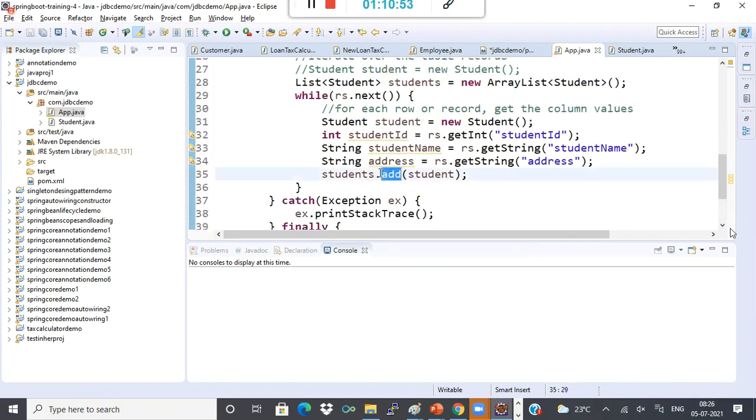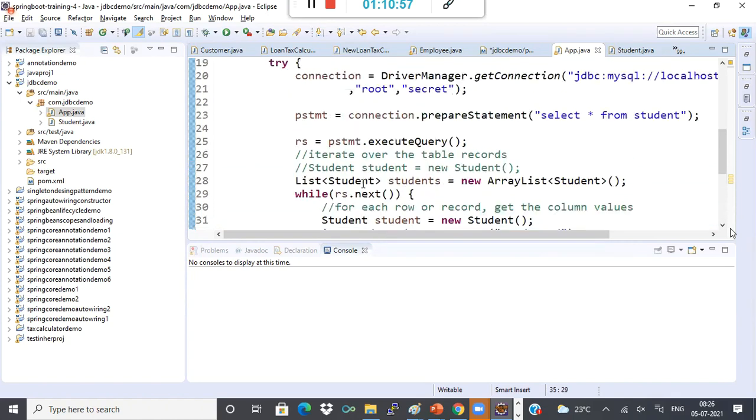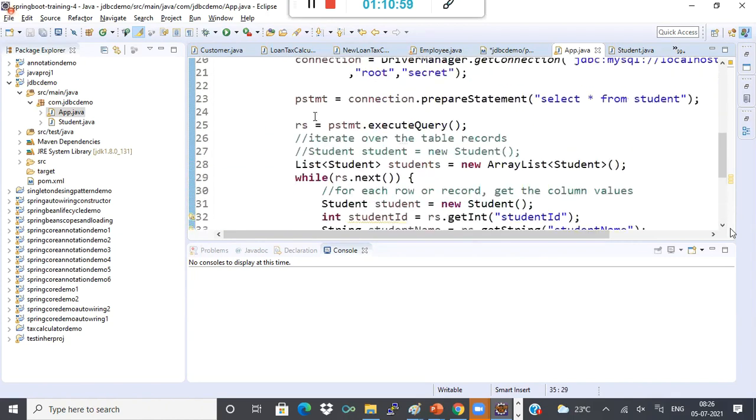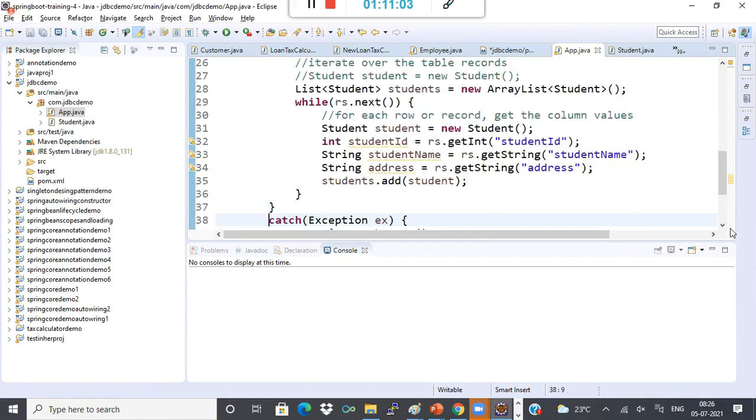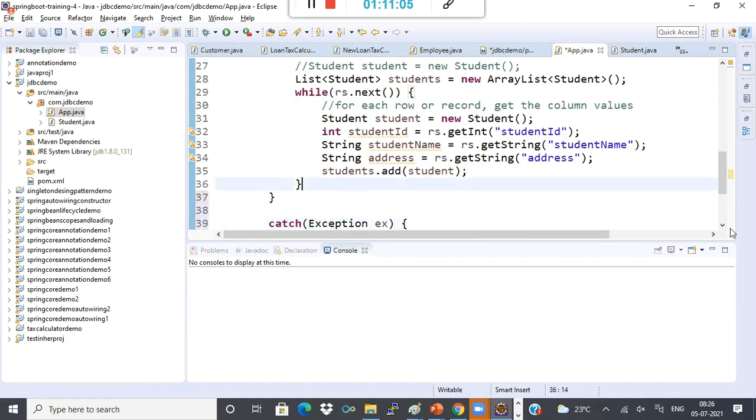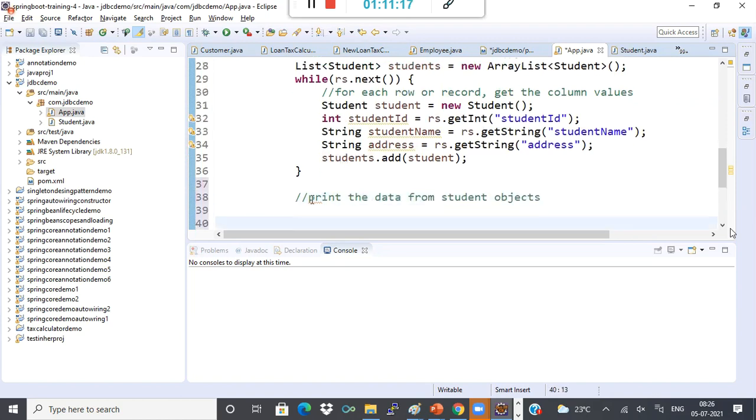Now this is how you insert, but how do we read the records? I can iterate over this list, right? This is my try block. Before the catch block, I'll iterate over the students and print the data from the student objects.